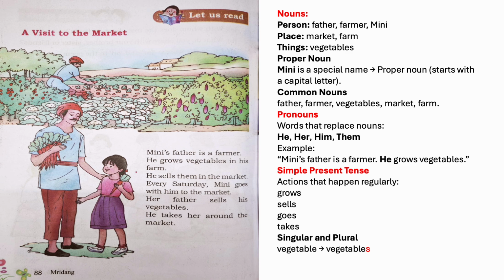He takes her around the market. Takes means it's again another action word. So it is a verb. Around is a position word. It tells us where they go.